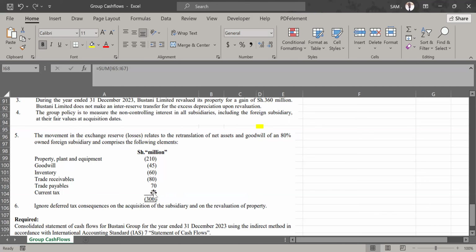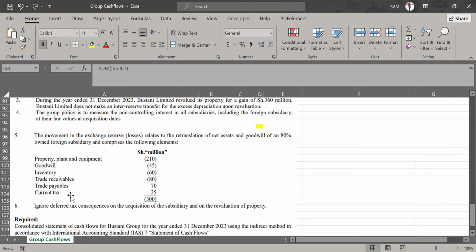And remember, these positive and negative signs should not mislead you, should not confuse you. Any reduction in the value, any loss in an asset is a reduction in its value. Then any loss in a liability is actually a gain to you.